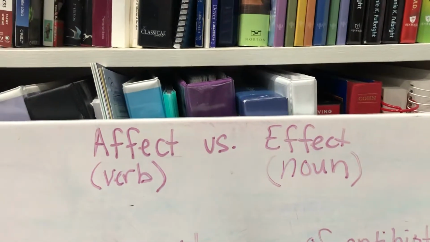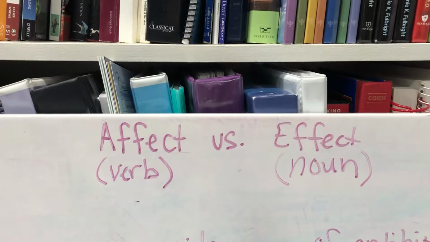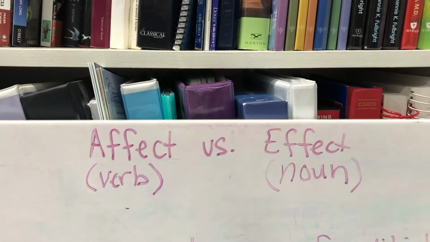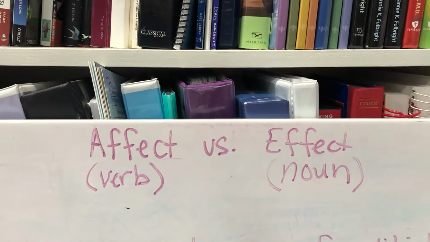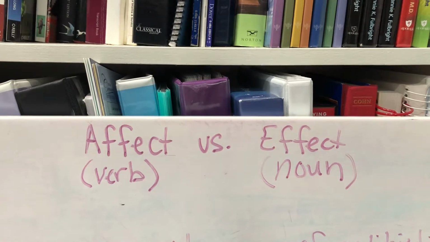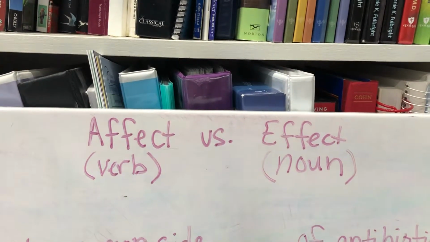Okay, I'm going to talk about the difference between affect and effect. Now, affect is 99% of the time a verb, and effect is 99% of the time a noun. Now, there are exceptions, and I will talk about them either at the end of this or maybe in the next one, but let's just talk about affect as a verb and effect as a noun.